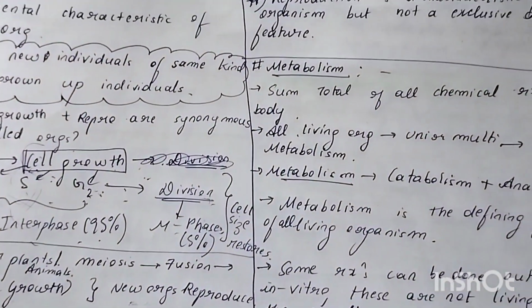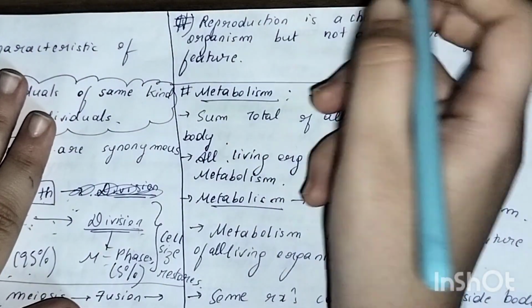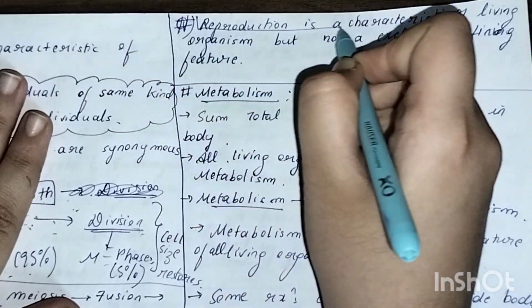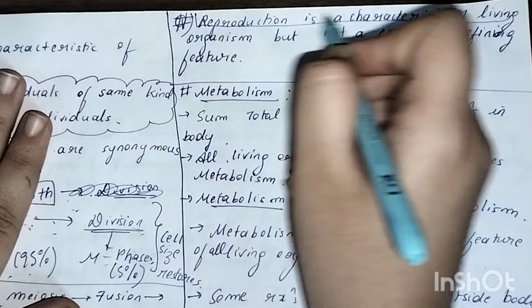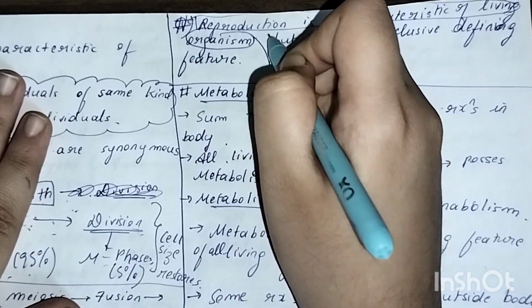So can we say that reproduction does not happen in non-living organisms? First of all, remember that reproduction is a characteristic of the living organism.